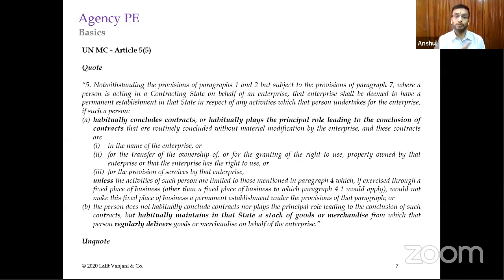But if you see, almost none of the Indian treaties has this particular clause which says that habitually plays the principal role, prior to the BEPS Action Plan 7, which is the multilateral instrument. So the multilateral instrument has changed a few things, which we will discuss later on.